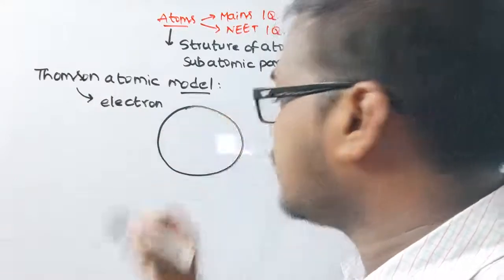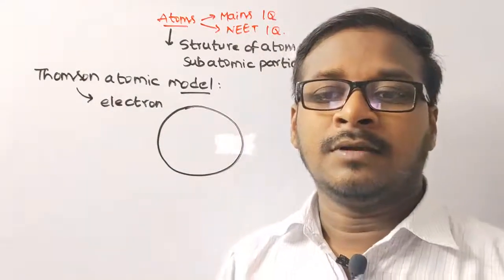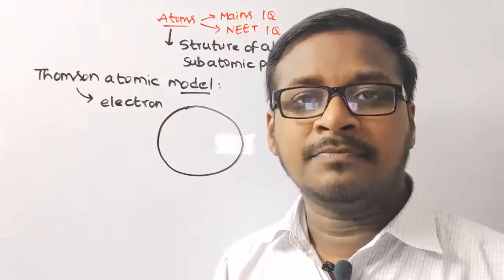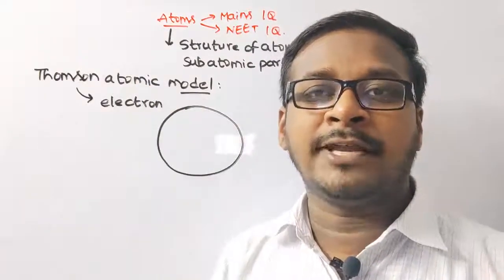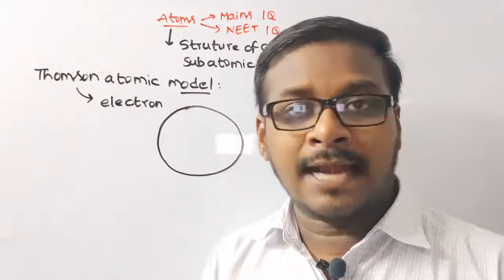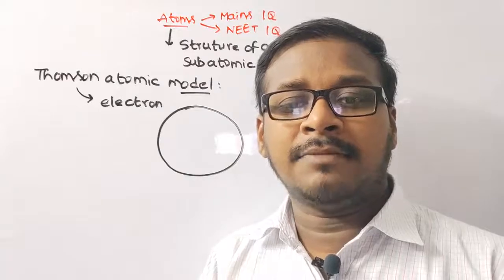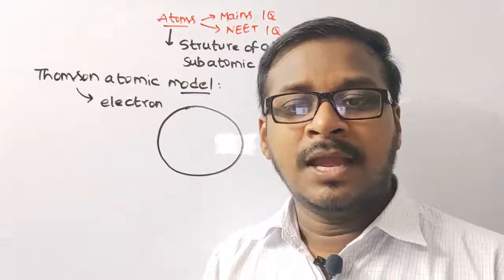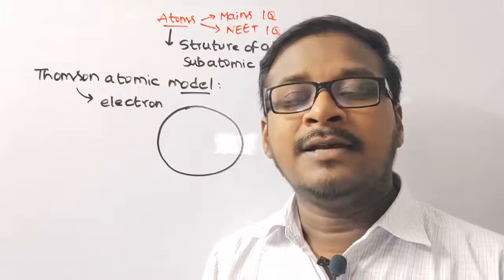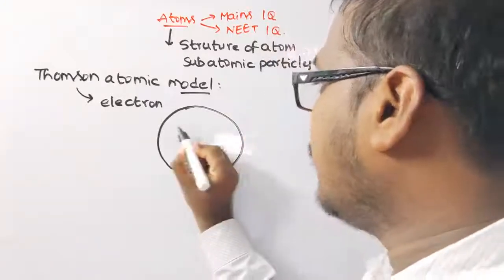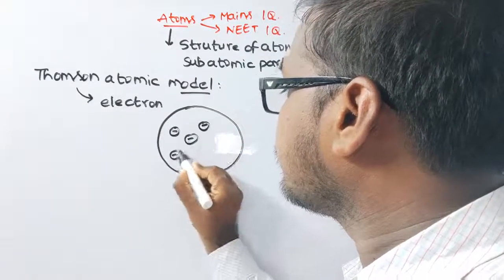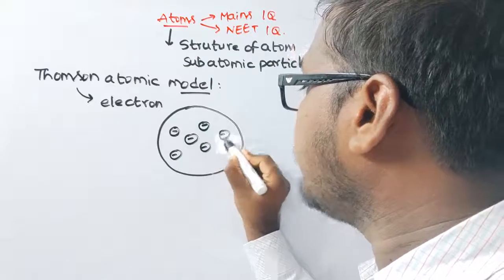The positive charge of an atom is uniformly distributed over the entire atom, and the negatively charged electrons are embedded in it like seeds in a watermelon.